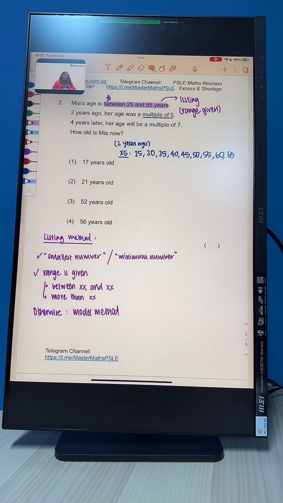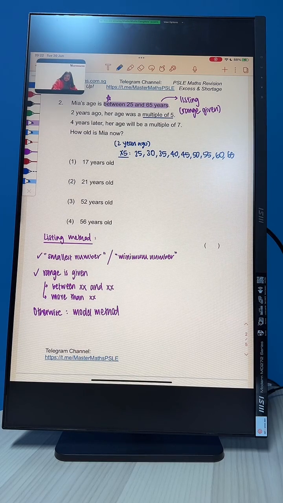But we want to find out Mia's age now. So if 2 years ago she was 25, this year, right now, she will be 27.